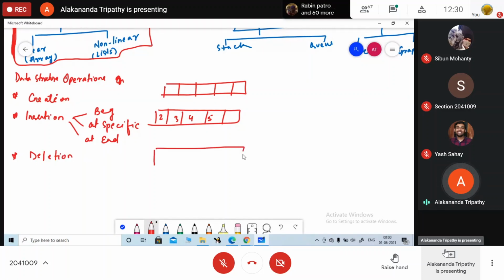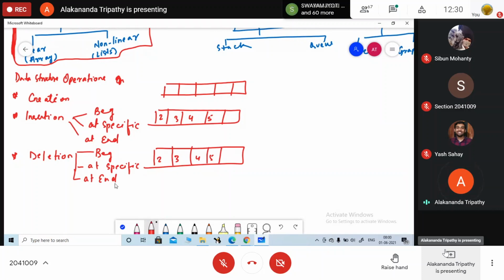The next operation that we are going to learn is deletion. Suppose this one is the array. Similarly, we are going to learn how to delete an element from the beginning, at specific, and at end. All these things we have discussed, I think, in the last semester for array. Yes, ma'am. So we are not going to discuss array. We are going to discuss other data structures.